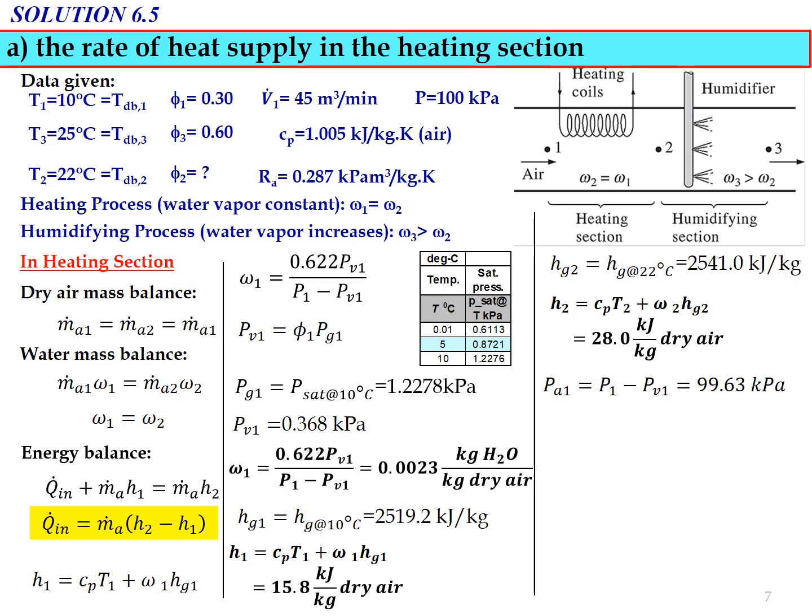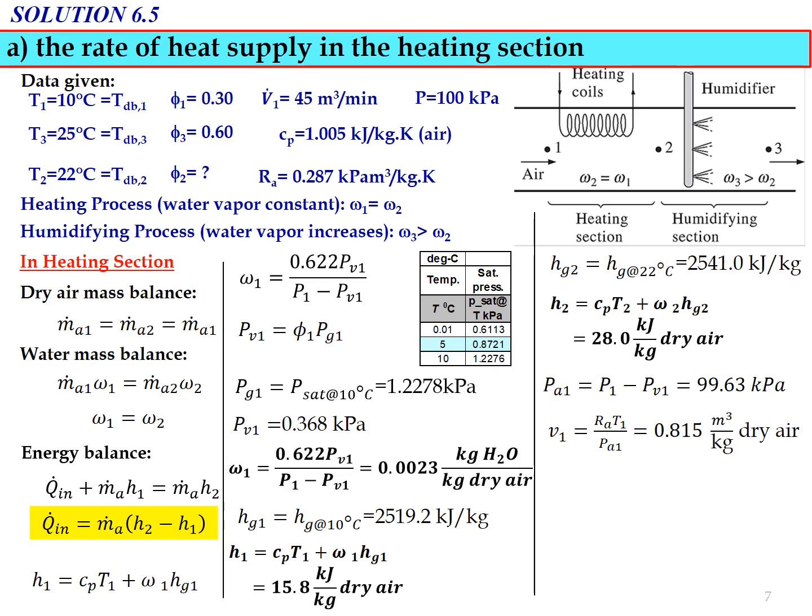Okay, so now we need to determine the last parameter for Q in dot, where we need to determine the value of MA dot. So now we know that the partial pressure of the dry air, PA1, equals total P1 minus PV1, the partial pressure of water vapor at state number 1. Substituting the values, the partial pressure of dry air at state number 1 equals 99.63 kilopascal.